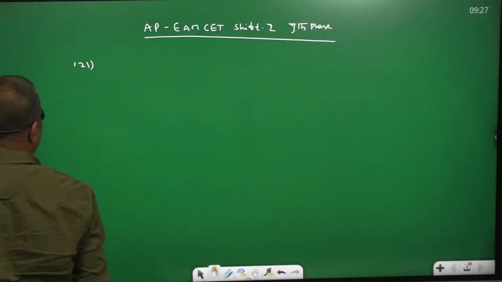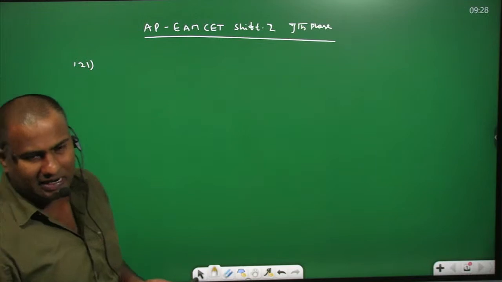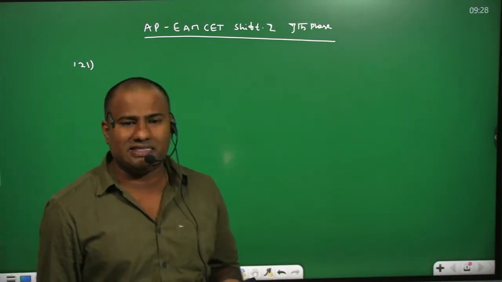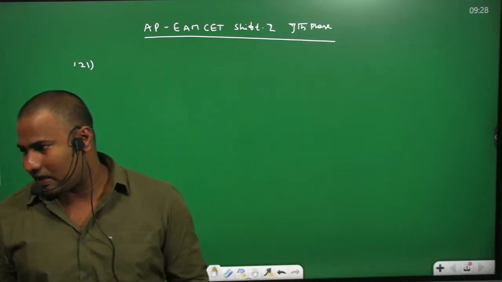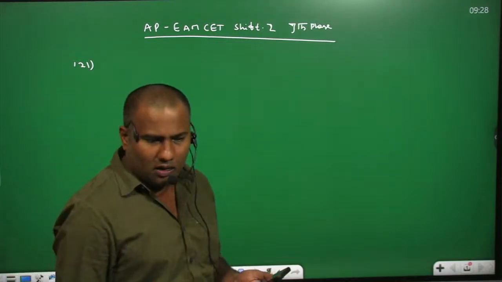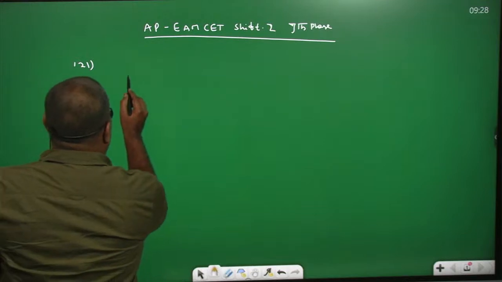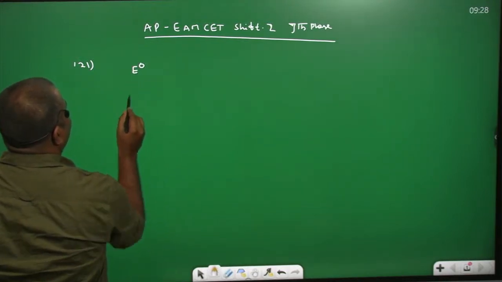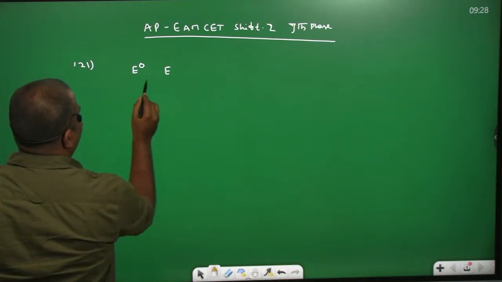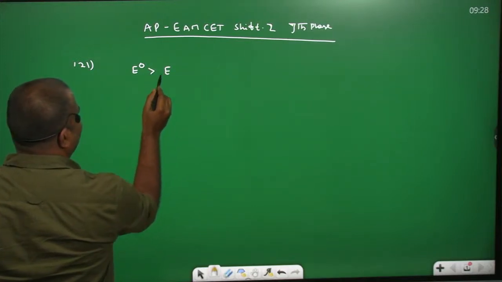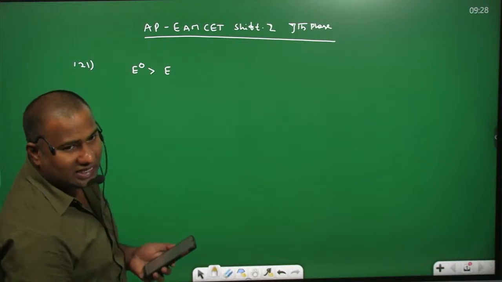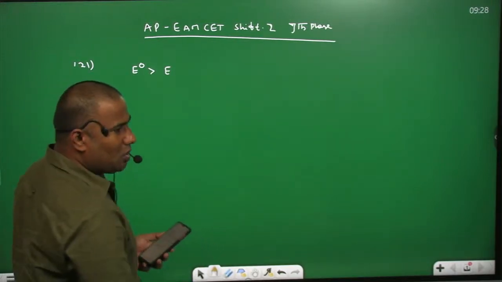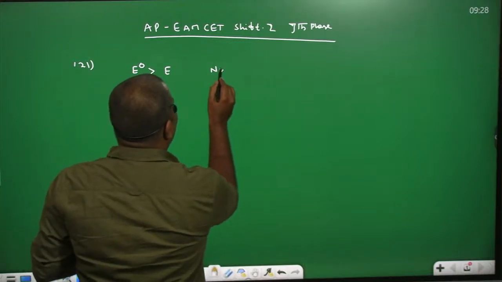The 121st question: the wavelength of the radiation is given. He is asking how many of the metals cannot eject the electrons. That is the photoelectric effect. If the energy of the radiation is less than the threshold energy, in such a case we are not going to find a photoelectric effect. That means no ejection of electron.